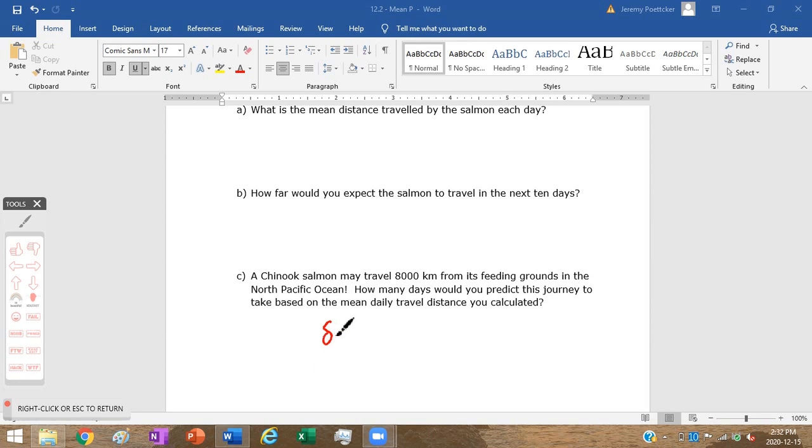So we're going to go, okay, 8,000 kilometers divided by 50. We punch that into our calculator. 8,000 divided by 50 is 160. So theoretically, this takes that salmon 160 days. So this is not a short trip.